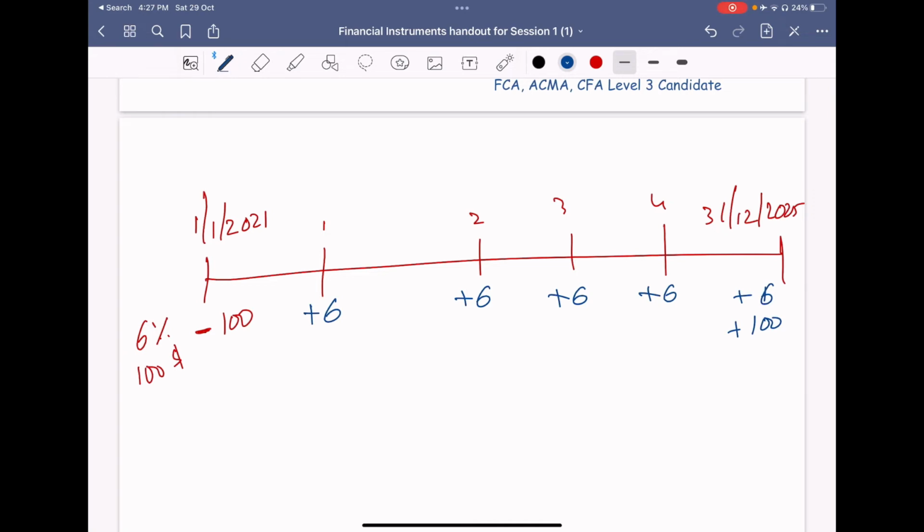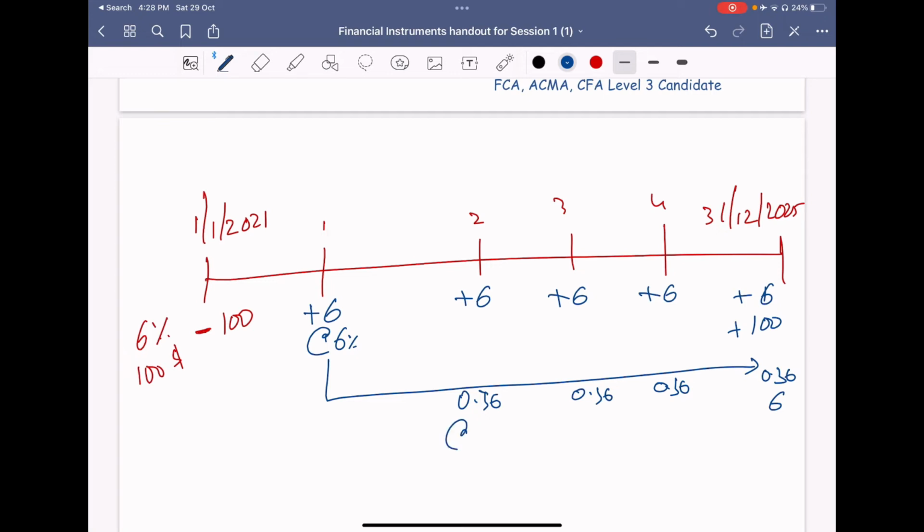If you could invest this 6 also at 6%, then what will it give you the next year? You will get 0.36, 0.36, 0.36, and here 0.36 plus your $6. Similarly, in this period, the moment you got the interest, you immediately invested it at 6%. You have invested both, so 6.36.